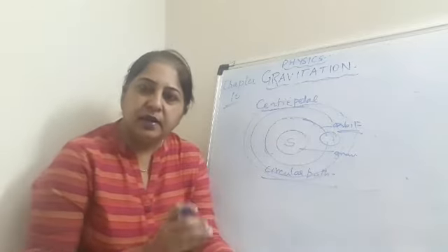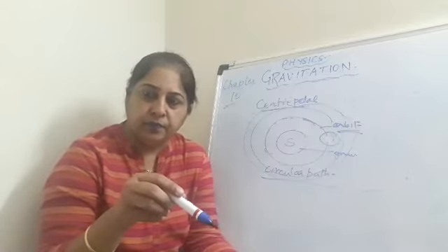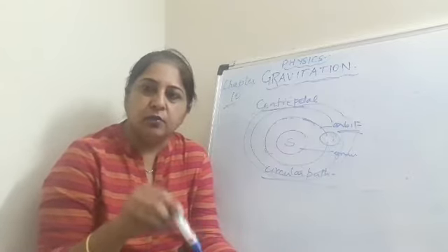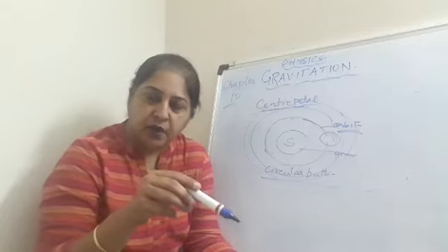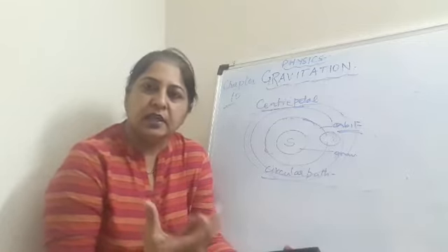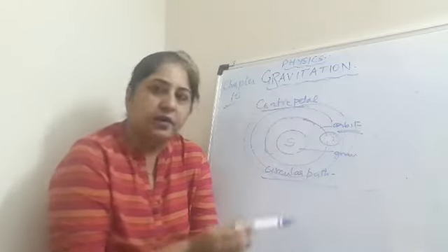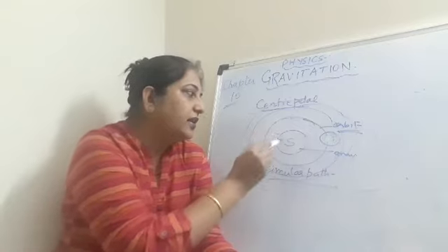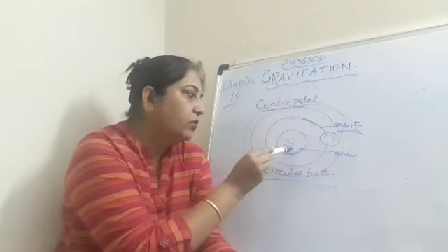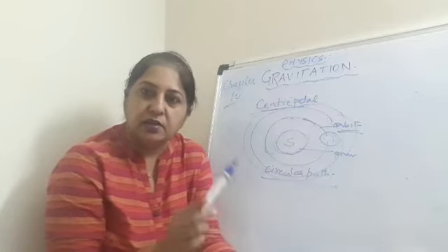So we can simply understand that if any object is in motion in a circular path, the force which keeps that object in the circular path is called the centripetal force, and that is provided by the gravitational force of that particular object. It can be either the sun or the earth. I'm talking about circular motion.